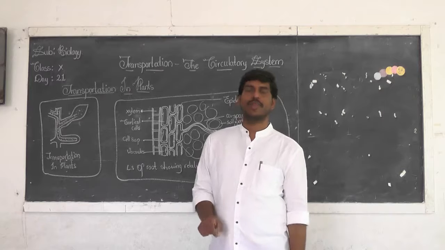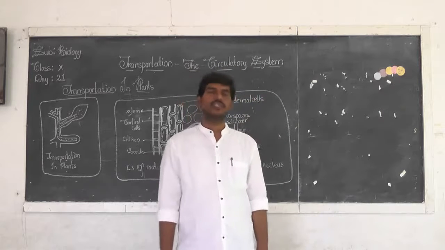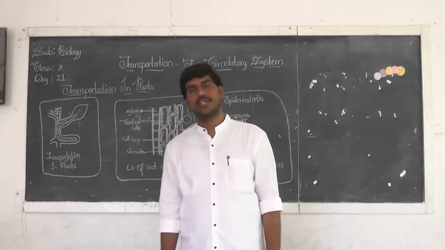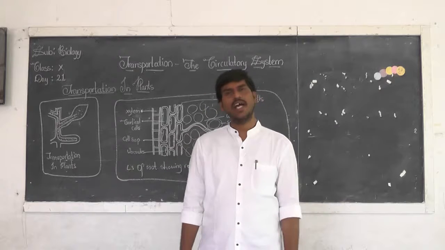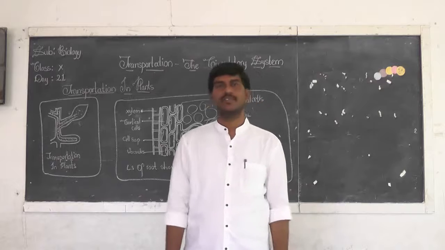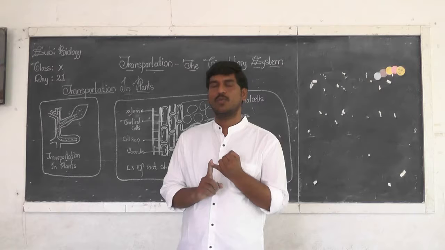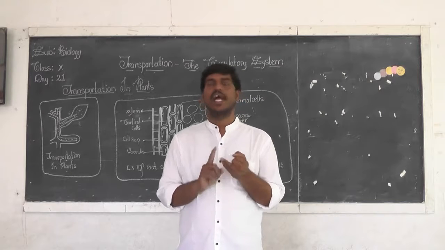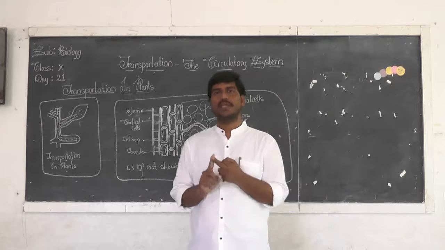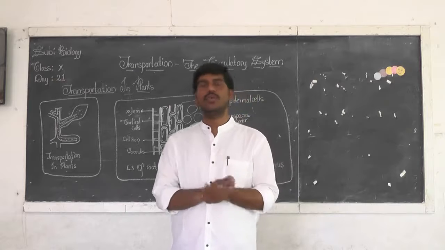In the same way, plants also have a transport system. Plants also undergo transportation. Now, what are the materials a plant has to transport? Just think. One is water, second is minerals. Similarly, the plant also needs to transport the food materials that are prepared in the leaves. So these materials should be transported from one place to another.